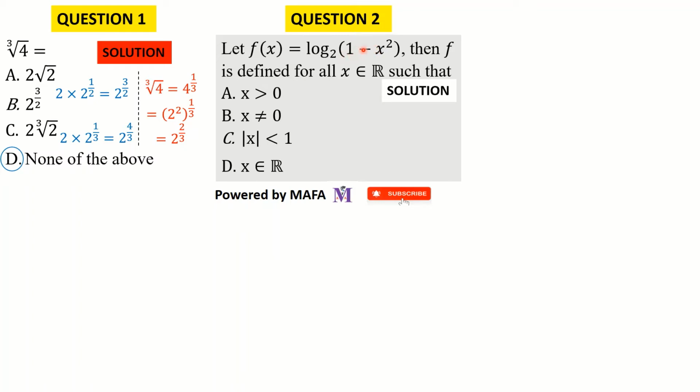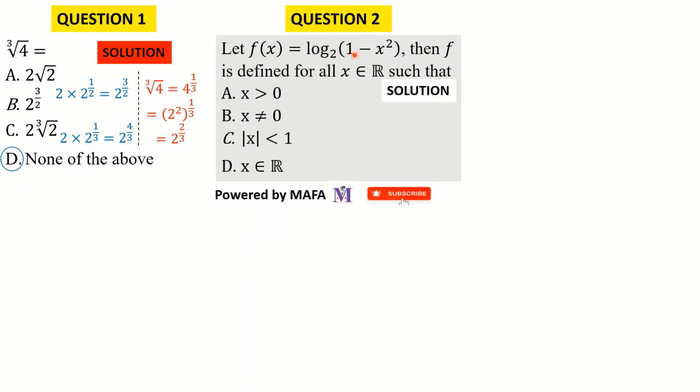So all we need to solve here is, because the base is already defined, the base is 2, the base is not 1, and the base is not 0. So we are okay to just use the argument. The argument is what we are computing the logarithm of, the function in which we have to compute the logarithm. That's the argument. In this case, the argument is 1 minus x squared. We all know that if we're in the set of real numbers, the logarithm of functions are defined provided that the value that you're computing the logarithm of is always positive. Positive means that you're greater than 0.